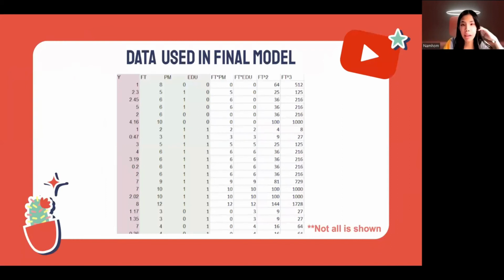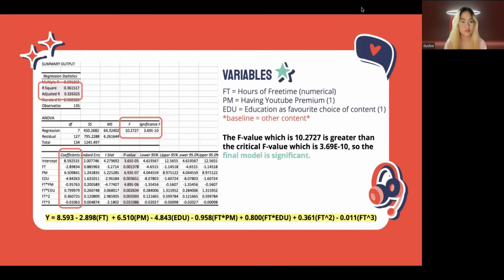And this is the data after we did backward selection. As you can see, our R-squared from the regression is equal to 0.362, which is considered a low R-squared. This is because we decided to have fewer variables to clearly understand how each X variable affects Y, instead of having a good fit. We can see that the F value is greater than the critical F value, so the final model is significant. And here is the best fit line equation, which is in yellow.